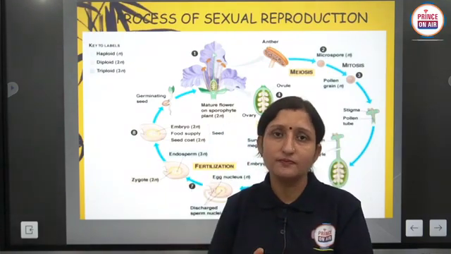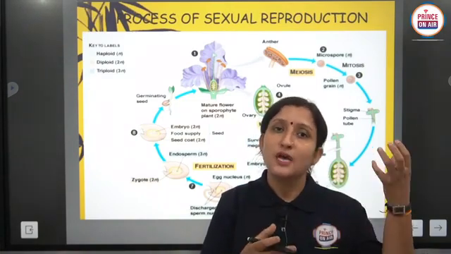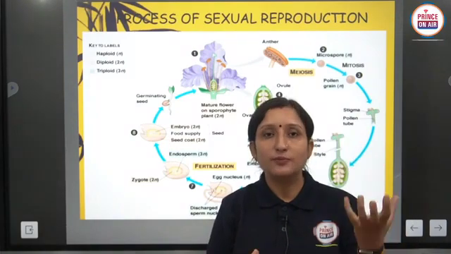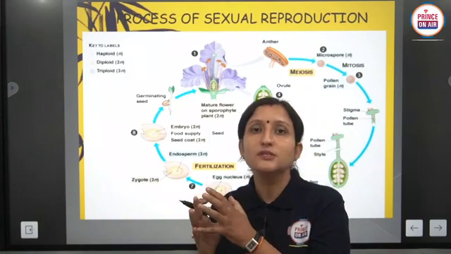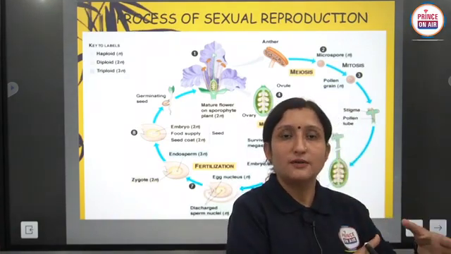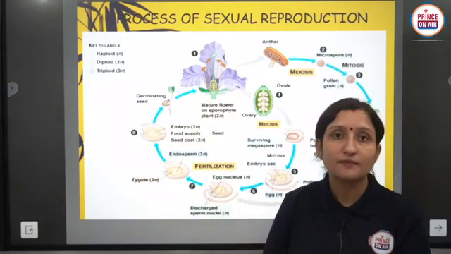This main plant body is known as the sporophyte stage. Clear? It is independent and produces food by the use of sunlight, by the process of photosynthesis. So the one that independently produces its own food by photosynthesis is the sporophyte generation, but the gametophyte generation is developed in a flower.